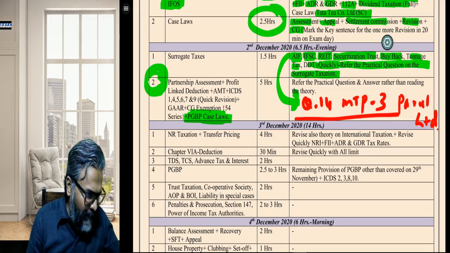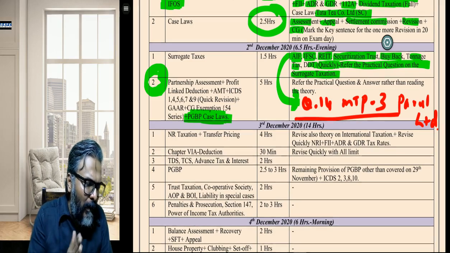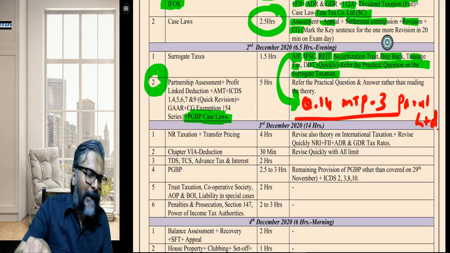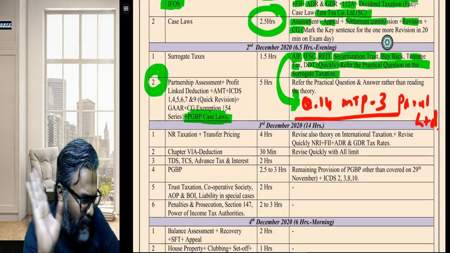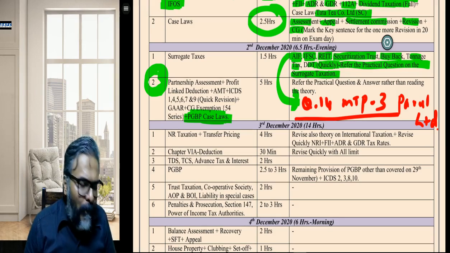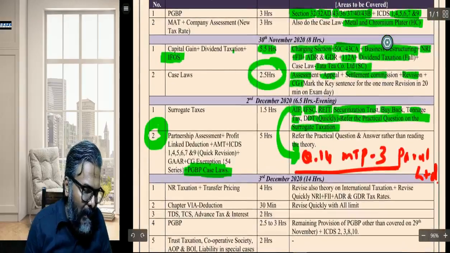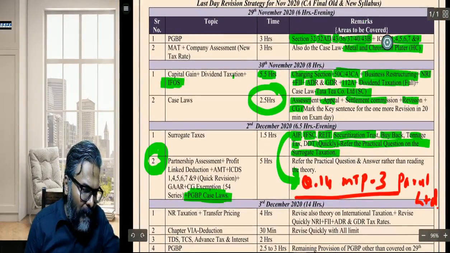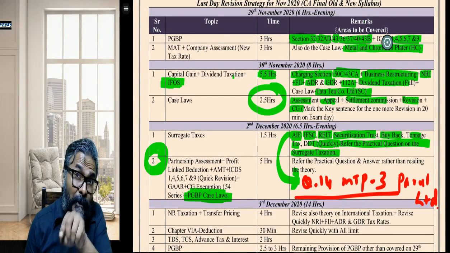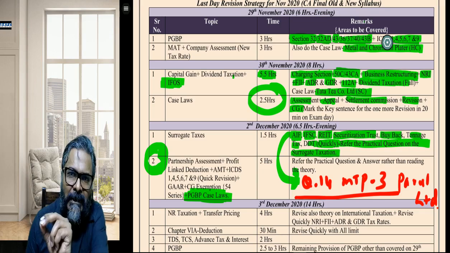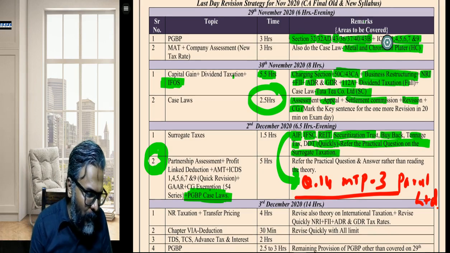Okay, fine. Now coming back, students, to point number 2: partnership assessment plus profit linked deduction. You'll say, sir, what is this profit linked deduction? 10AA, 80-IA, 80-IB, those are the profit linked deductions, plus AMT plus ICDS. Now students, again I'm writing ICDS. You'll say again and again ICDS. Which ICDS now? 1, 4, 5, 6, 7 and 9. What did I write in the bracket? A quick revision, hardly 15 minutes. That is the quick point to recap, which is what you just wanted to do.